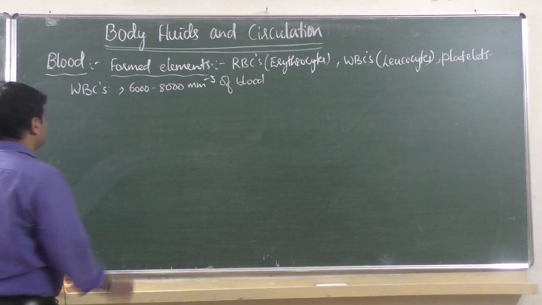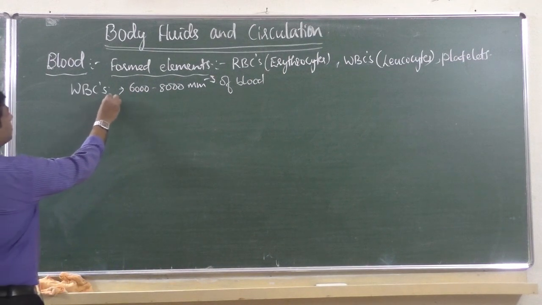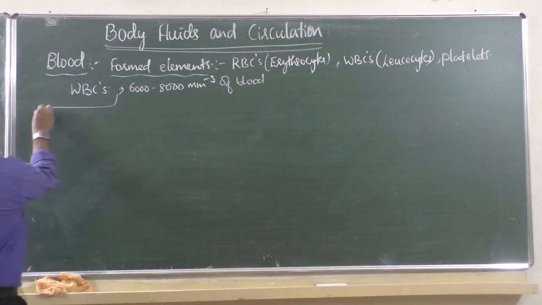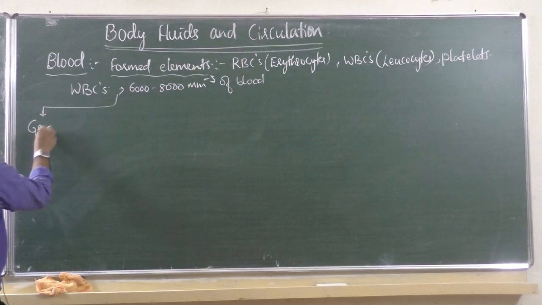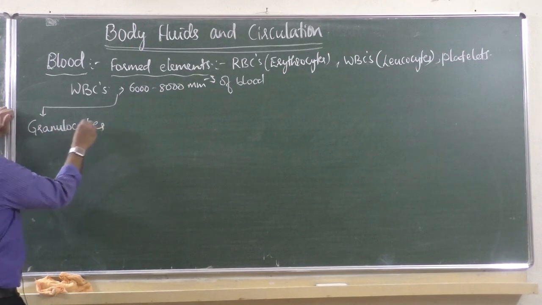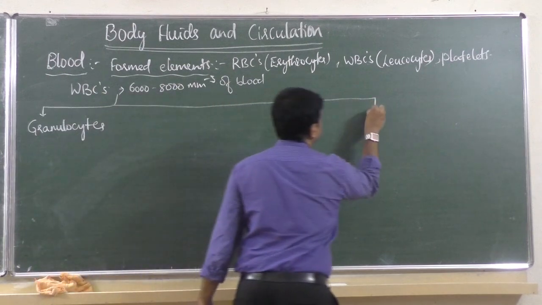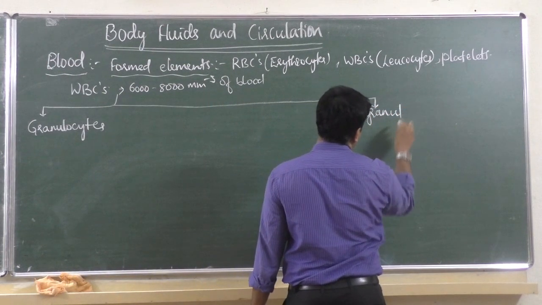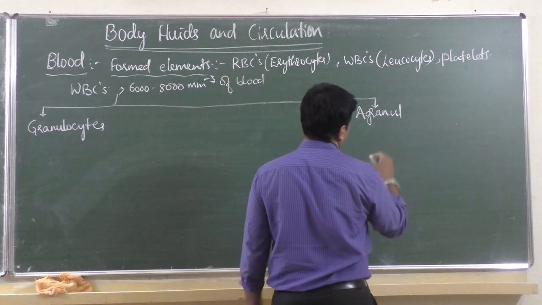Out of that, you know that white blood corpuscles are of two types. What are the two types? One is granulocytes. The other one is agranulocytes, without granules. A means without, like sexual, asexual reproduction we say.